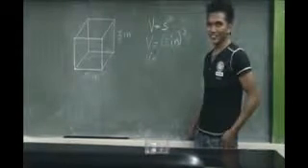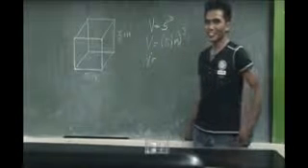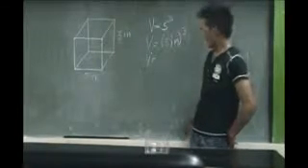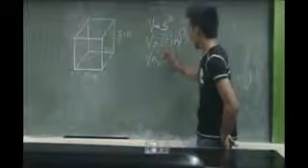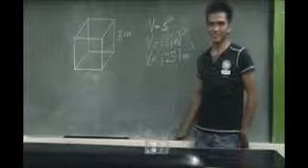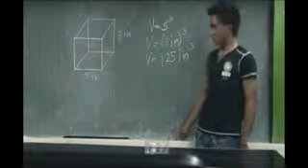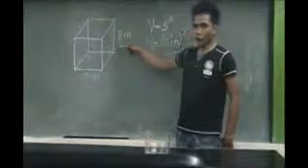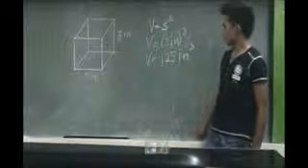Where 5 inches times 5 inches times 5 inches, which is 125 cubic inches. So the volume of the cube shown here is 125 cubic inches.